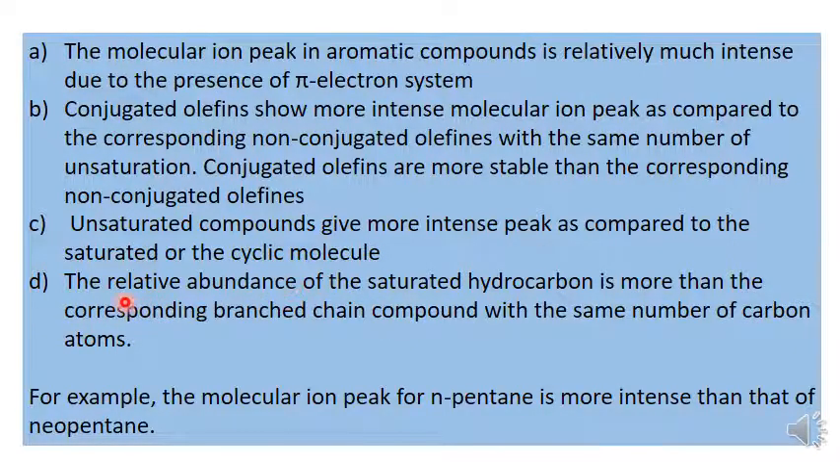The relative abundance of the saturated straight chain hydrocarbon is more than the corresponding branched chain compound with the same number of carbon atoms. An example is normal pentane and neopentane. The molecular ion peak of normal pentane is more intense than that of neopentane. So, as the branching increases, the chance for observing the molecular ion peak decreases. The branches will be easily fragmented or cut off from the molecular ion system.